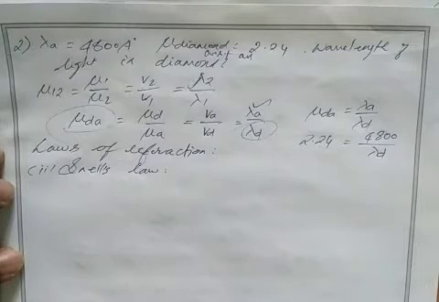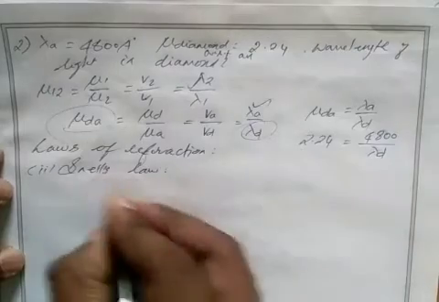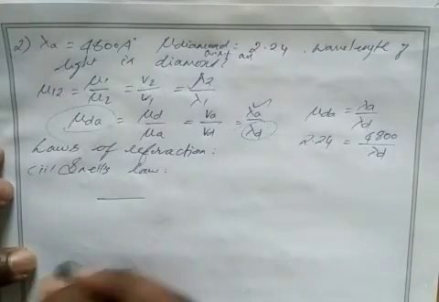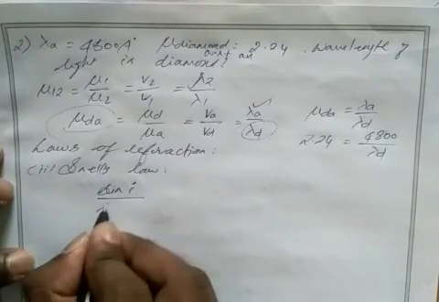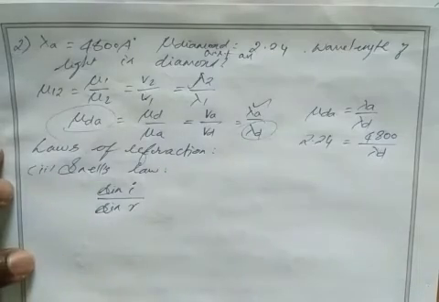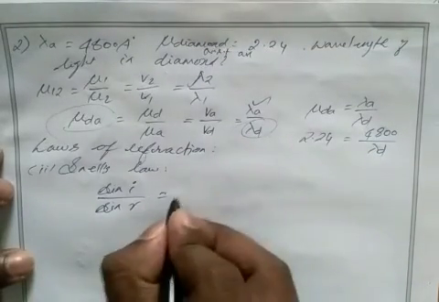The ratio of sine of angle of incidence to the sine of angle of refraction is equal to a constant, or refractive indices of two media. Continue it down. So the ratio of sine of angle of incidence to the sine of angle of refraction is equal to a constant.